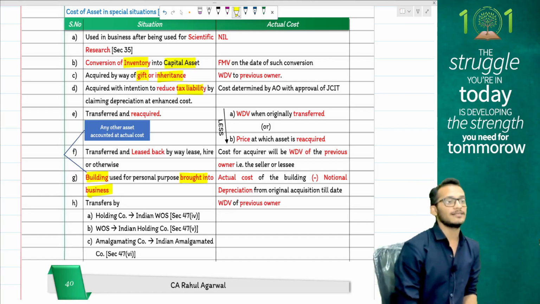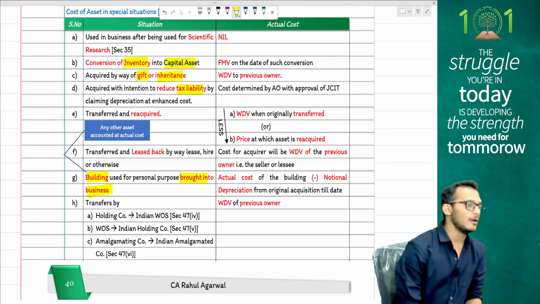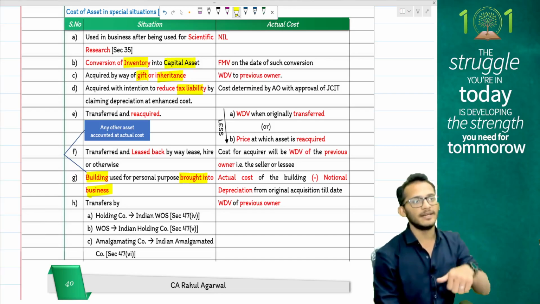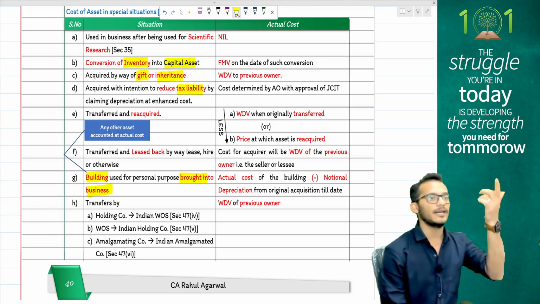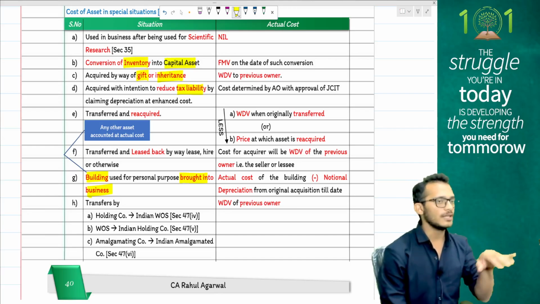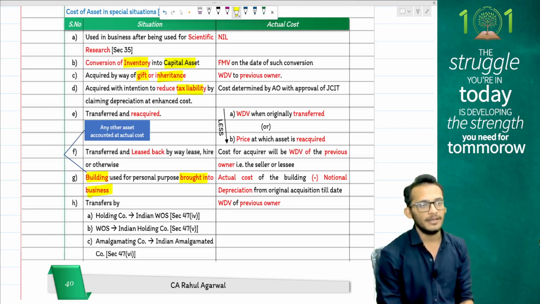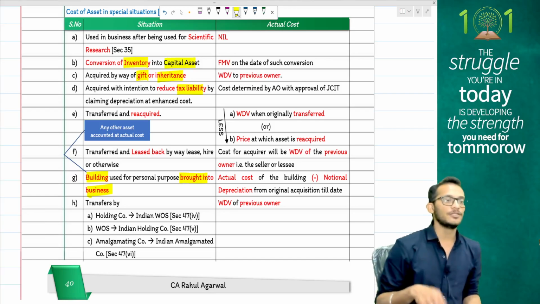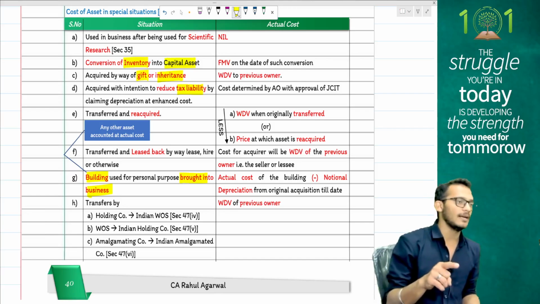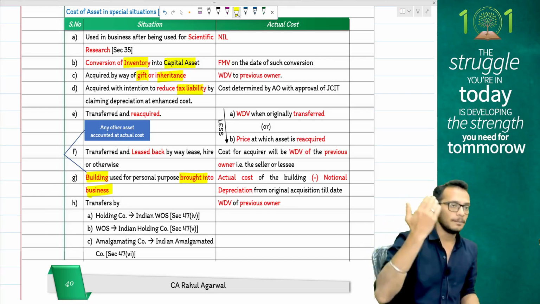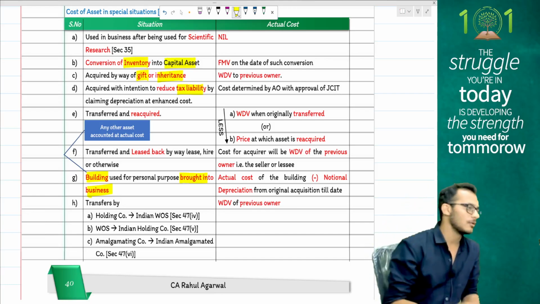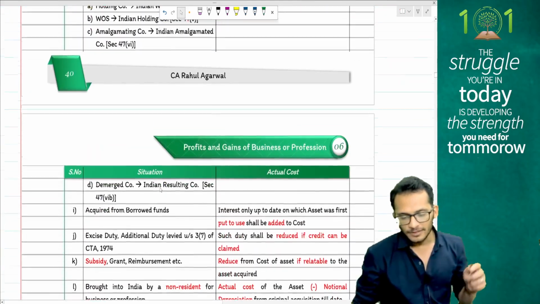If you are a non-resident operating outside India and starting business in India, all assets bought from outside India will again be notionally depreciated and brought here. Any other asset, people, which you are bringing into business, you will bring at original cost, not taking any depreciation. That is what it says, people.